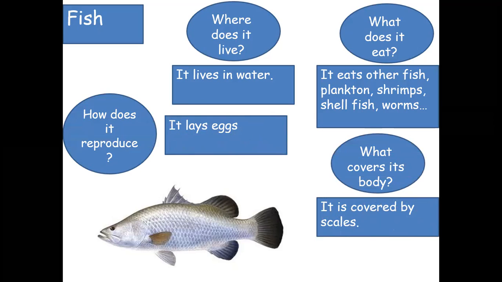So the fish lives in water. It eats other fish, plankton, shrimps, shellfish, worms. It reproduces by laying eggs and it is covered by scales.